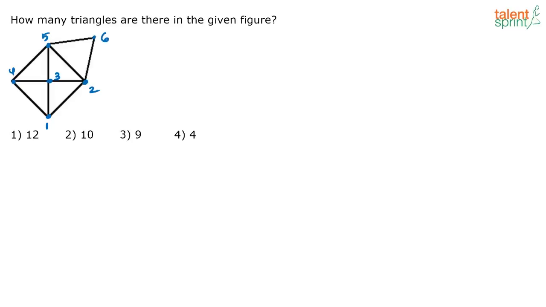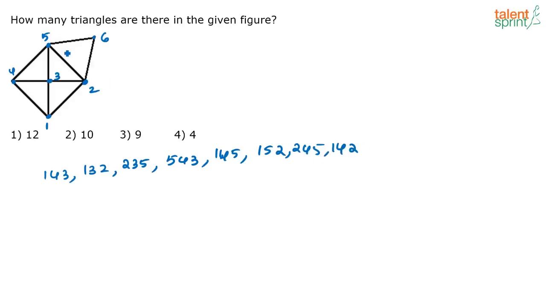Now based on this, name the triangles. So if you are counting this triangle, just write down 1, 4, 3. If you are going to count this triangle, write it as 1, 3, 2. Counting this triangle, write it as 2, 3, 5. Then this triangle, count it as 5, 4, 3. And then you have this bigger triangle, right? 1, 4, 5. And then this bigger triangle, you have 1, 5, 2. Then you have 2, 4, 5. 1, 4, 2 and this triangle 2, 6, 5. Okay, 1, 2, 3, 4, 5, 6, 7, 8, 9.